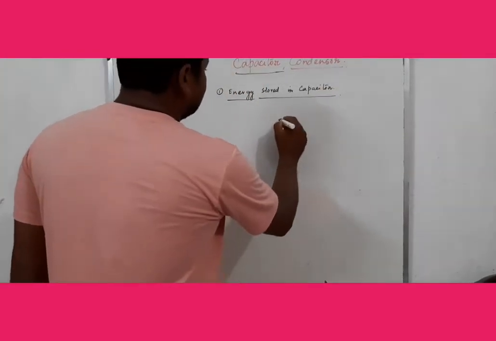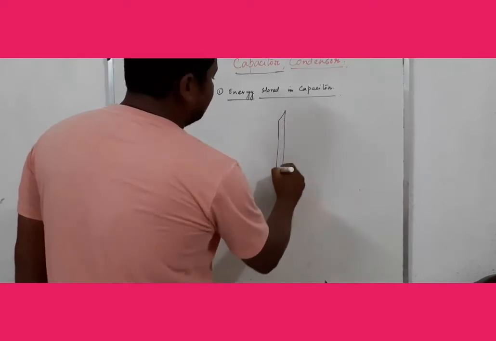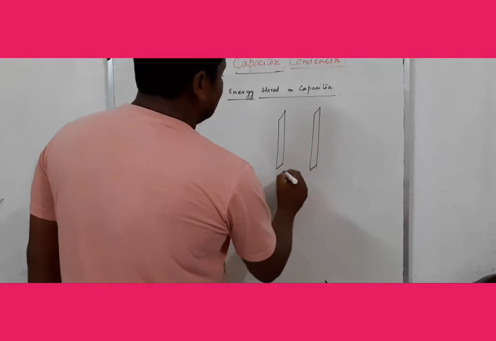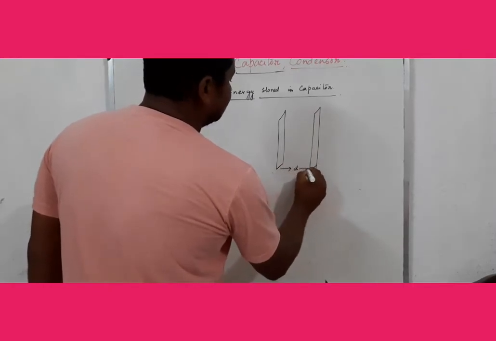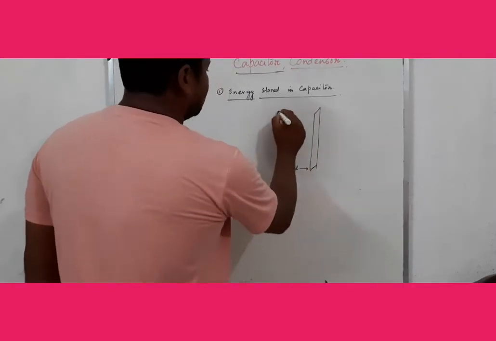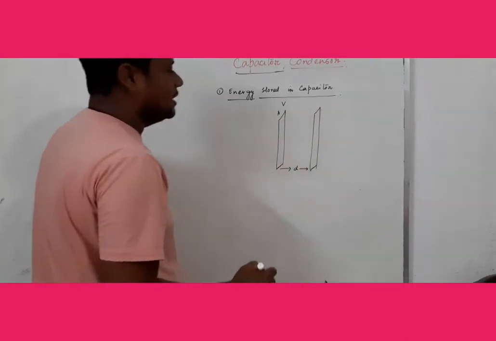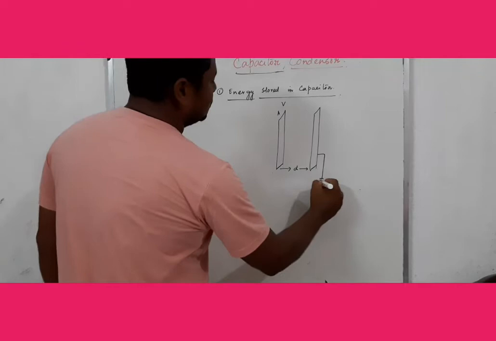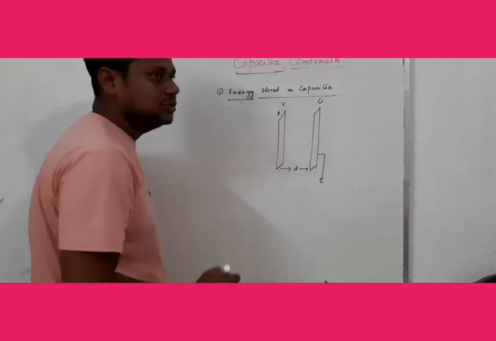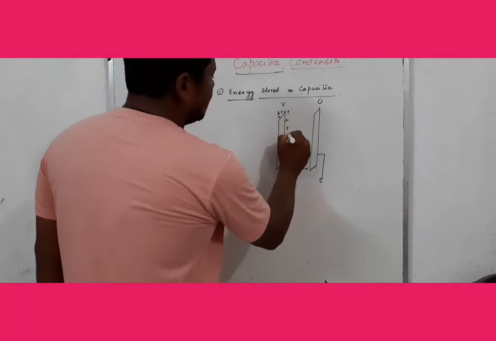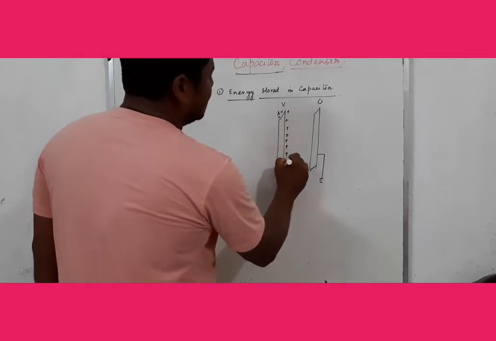The capacitor is two parallel plate conductors kept at a distance d, with cross section area A. The first plate is kept at potential V and the other is grounded, so its potential is 0, and plus Q charge is given to the surface of the first plate.